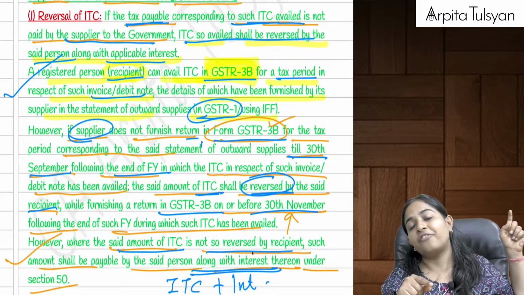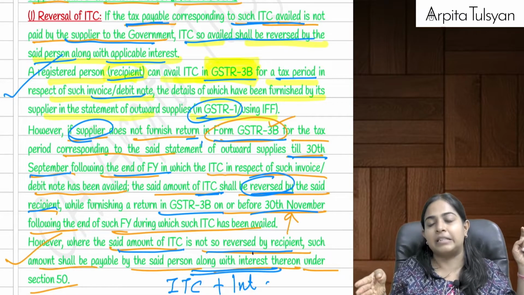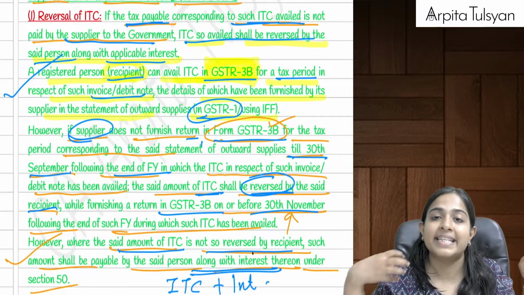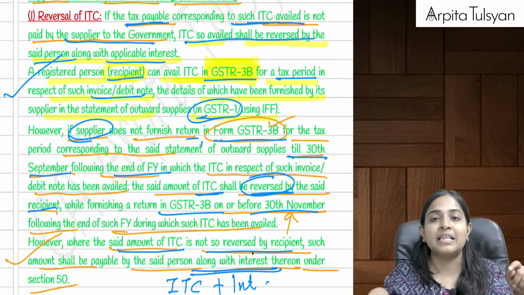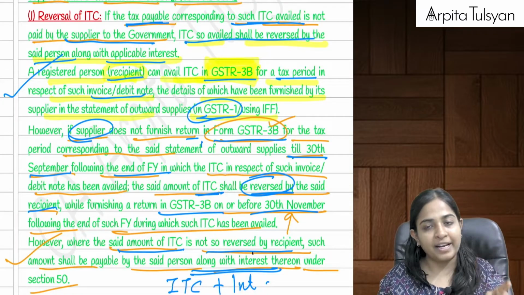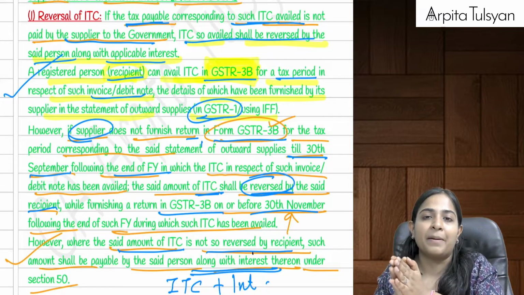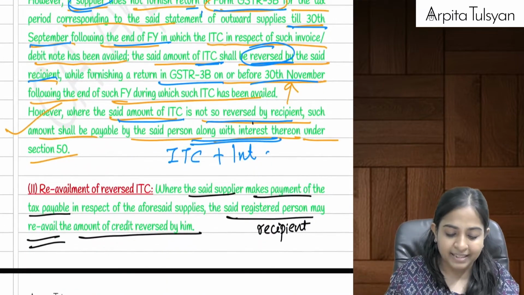If he has not filed GSTR 3B, we give him time till 30th September of the next year. If he has not filed his GSTR 3B, then whatever ITC I have taken on a self-assessed basis, I will have to reverse that ITC by 30th of November. Till 30th September, he will have to file. If he does not file, then in whichever return I file after 30th September till 30th November, in that GSTR 3B I will have to reverse back that ITC.